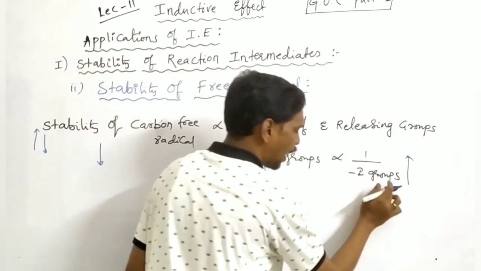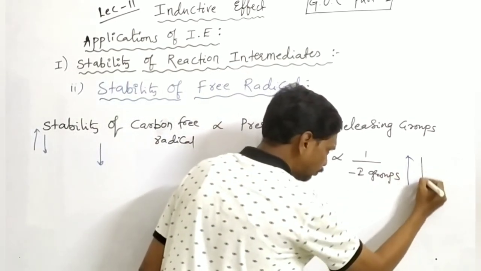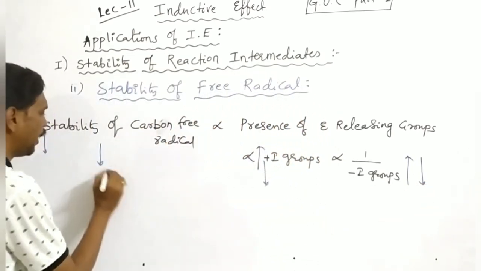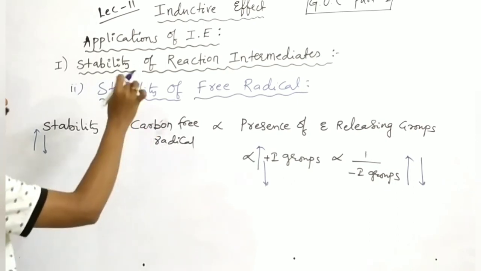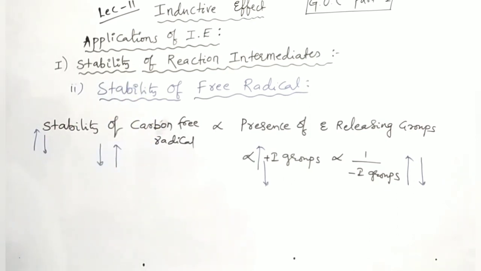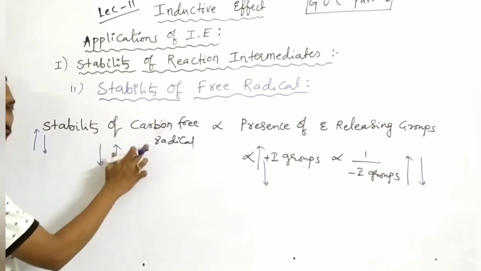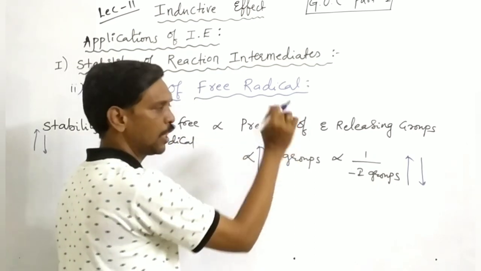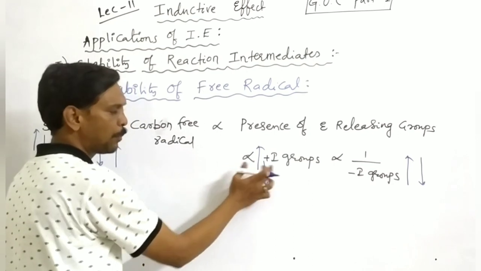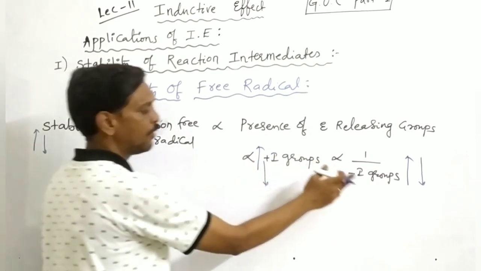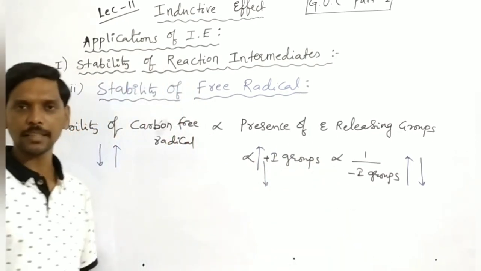If minus I groups decrease, stability increases. Okay, it is the same as stability of carbocation. So stability of carbon free radical is directly proportional to the presence of electron releasing groups, directly proportional with positive I, inversely proportional with minus I groups.